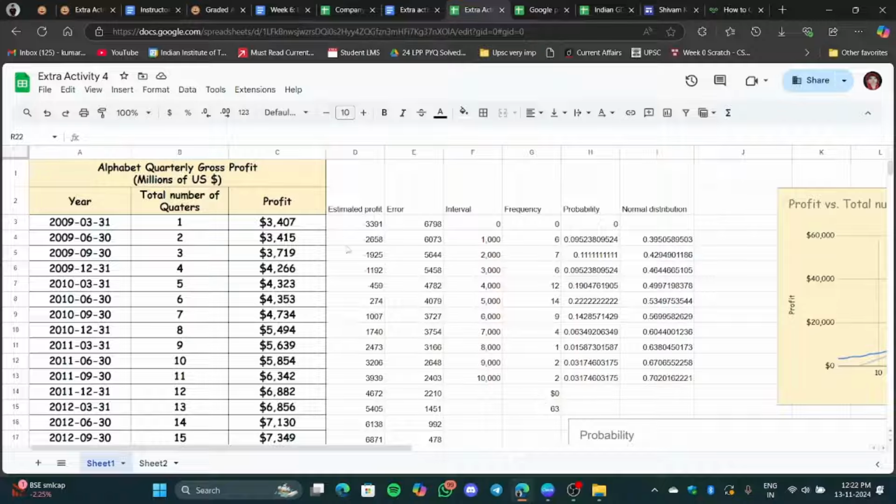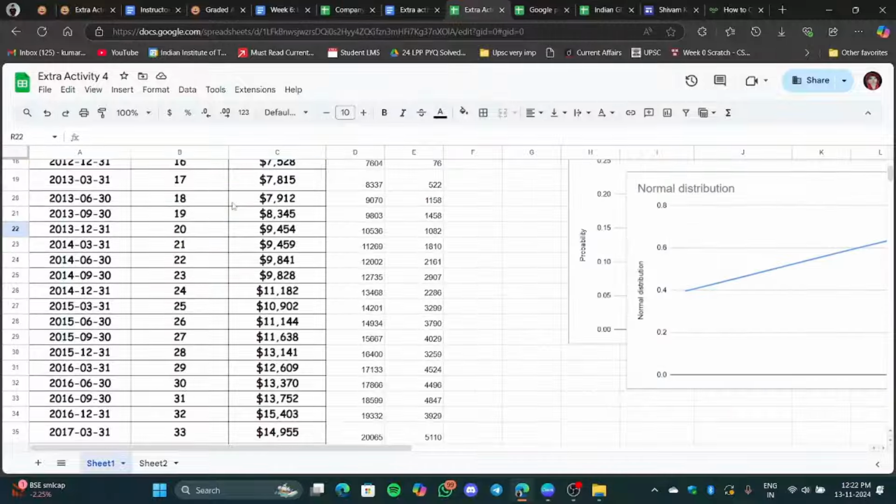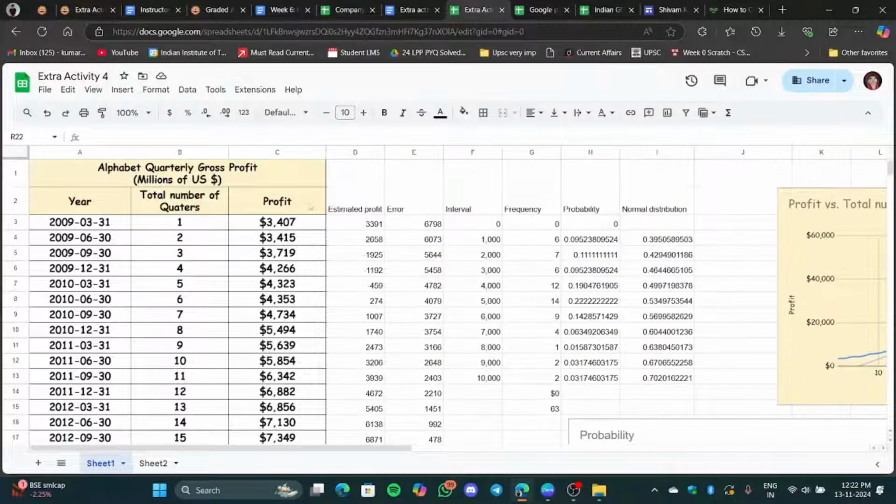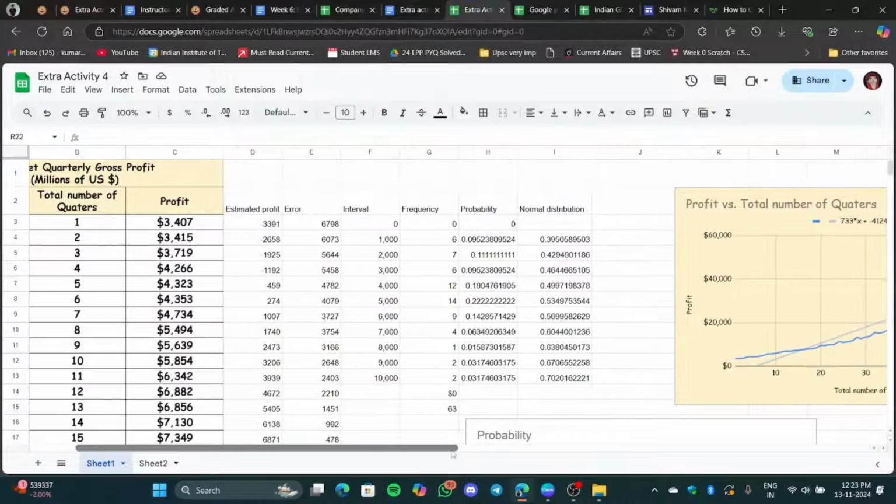Learn to model data, play with this Google Sheet, and if you have some sort of data, it will be good that you work on it. And if you are not able to find any model for it, just get in contact with me, or you can join the group. There I keep on posting things, and even if you want, I will provide you the contact of Bhaskaran sir. You can take a one-on-one session with him, and there he will explain how to model these types of data, and what type of modeling you can do on it. Okay, so this is it for this activity.